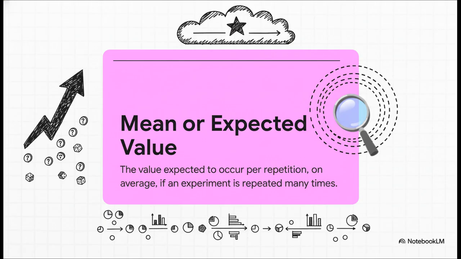Now, this is a really crucial idea. The expected value isn't what you'll probably get the next time you try something. No, it's the average result you'd get if you could repeat that experiment over and over and over again, thousands of times. It's the long-run average.